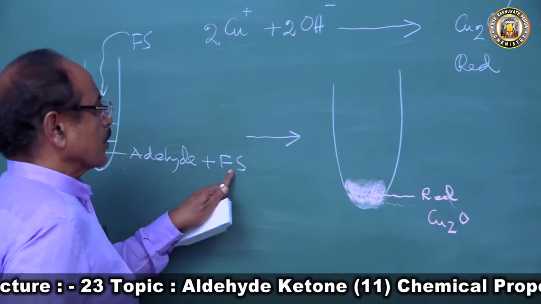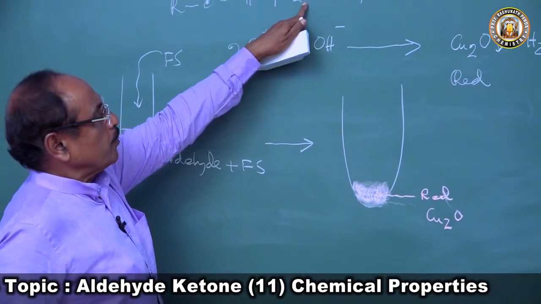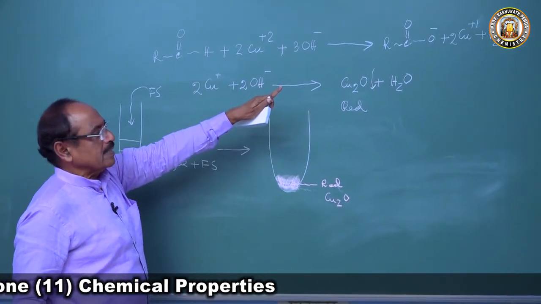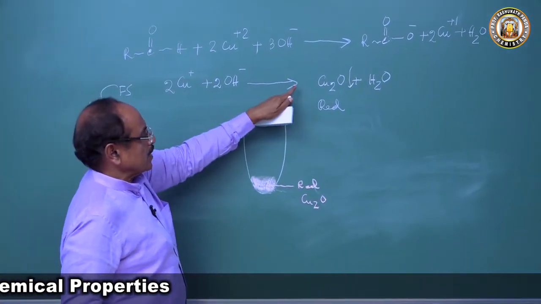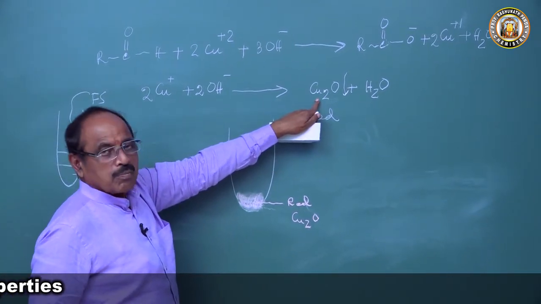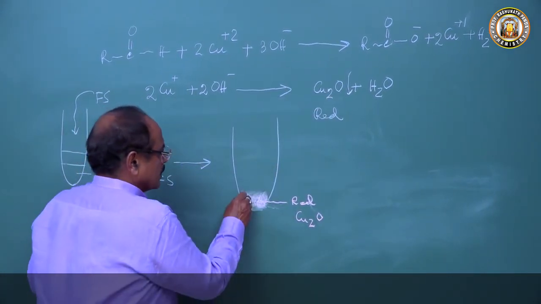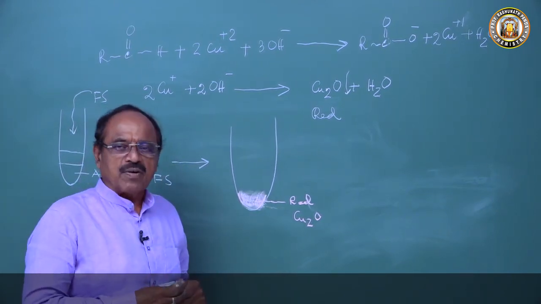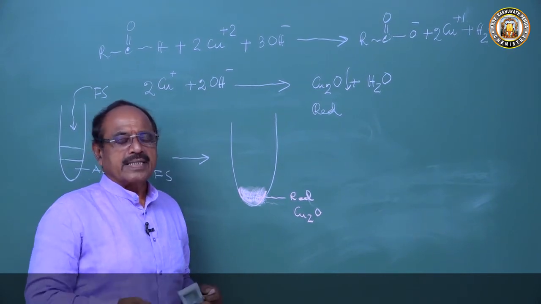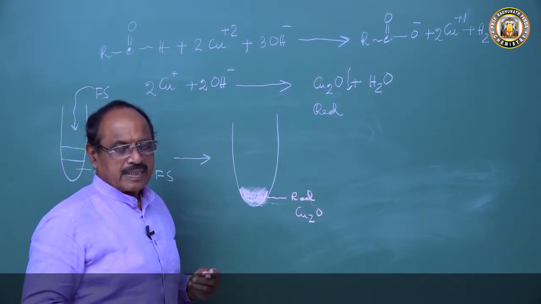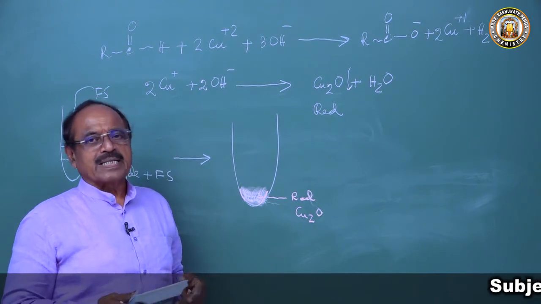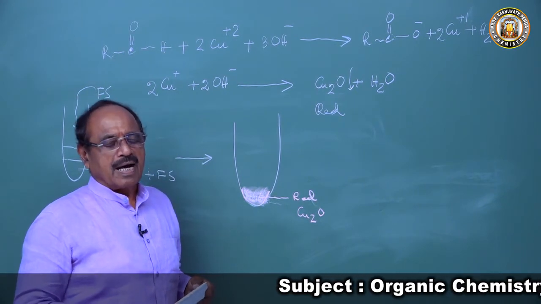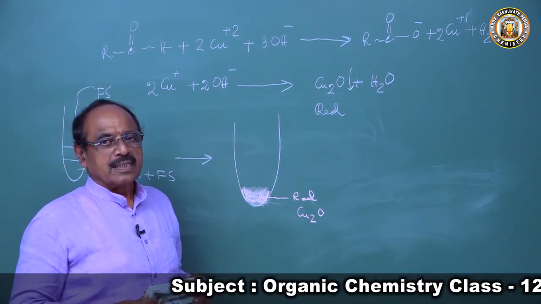So this Fehling solution supplies the cupric ion. The cupric ion oxidizes aldehyde to carboxylic acid and gets reduced to cuprous ion. The cuprous ion forms cuprous oxide, which comes as a precipitate. So this is a distinguishing test for aldehyde and ketone. Aldehydes undergo oxidation with Fehling solution, forming a red precipitate due to cuprous oxide, whereas ketones cannot give this reaction.